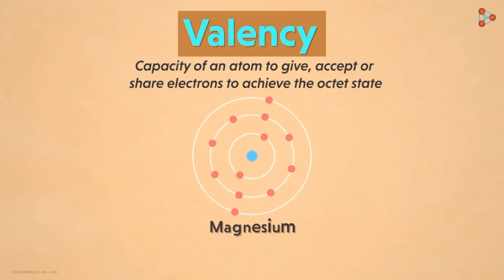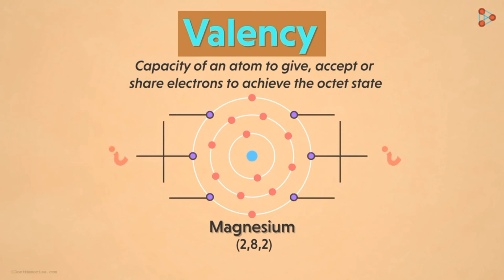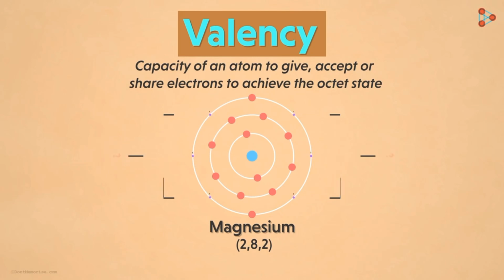Now tell me, what will be the valency of magnesium? We know that magnesium has 12 electrons. That means the electronic configuration of magnesium is 2, 8, 2. So how many electrons will be needed now? 6. That's correct. 6 electrons are needed to complete the octet. But which atom will give away 6 electrons so easily? Is it even possible? Not really. Then how will magnesium complete its octet?